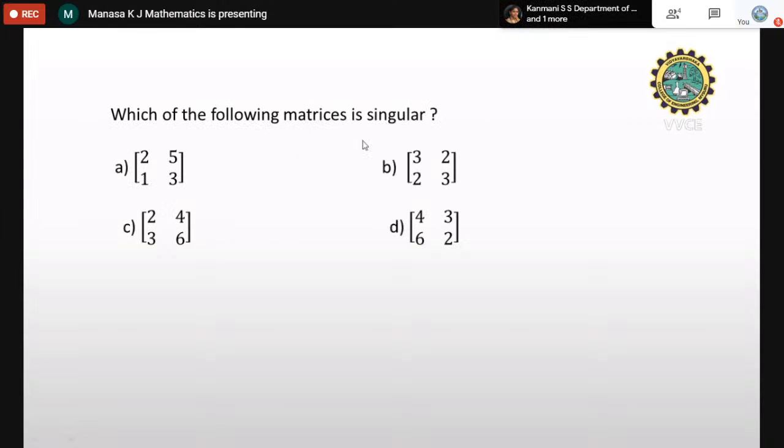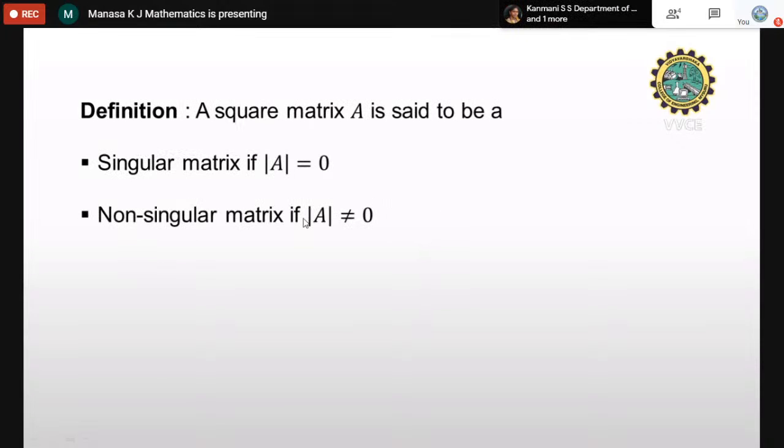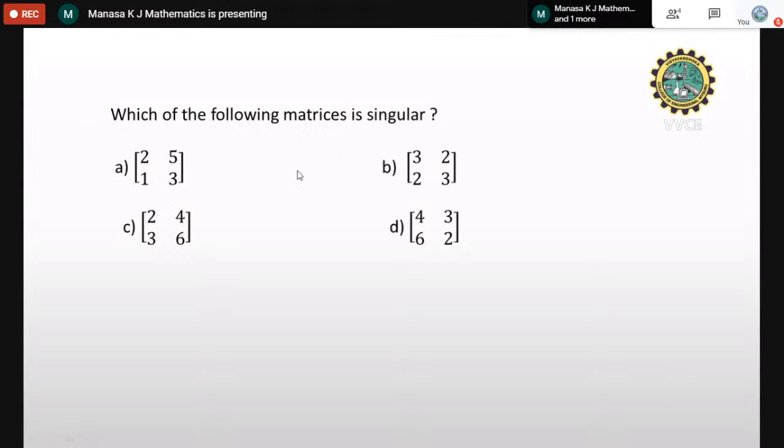Okay, so this is a GATE question paper problem. Which of the following matrices is singular? Singular definition is that the determinant of the matrix must be equal to 0. So we have to just check which determinant of these matrices is equal to 0.